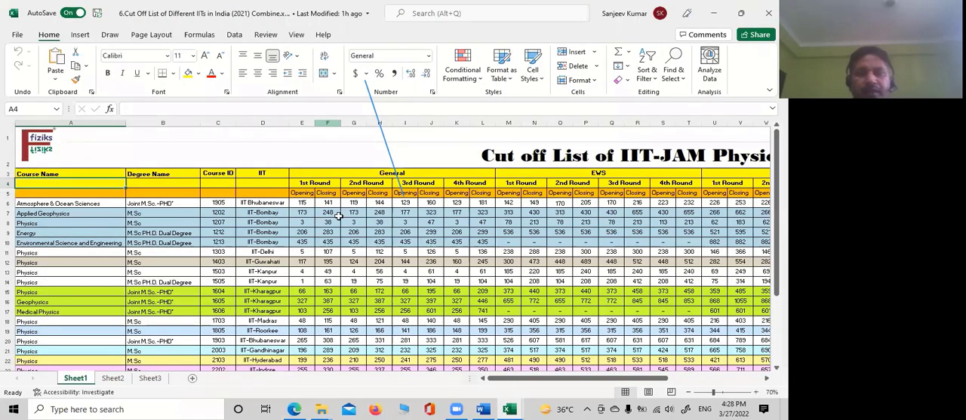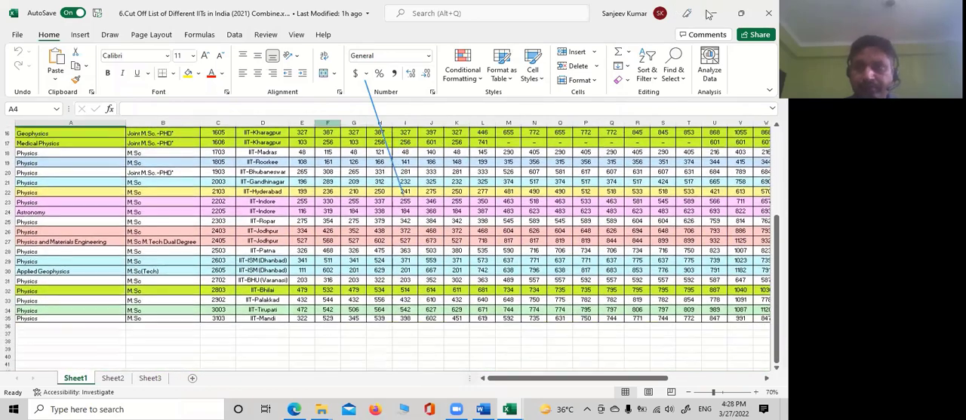M.Sc Physics IIT Bombay: 38, 47. So it went up to 47. In 2020 it was only 38. So variation will be there. Fine, but you can have some idea.